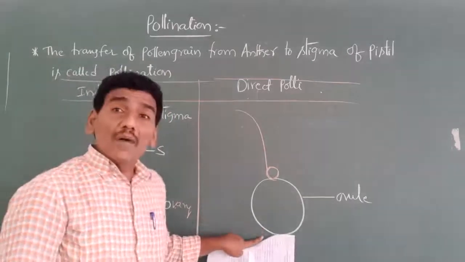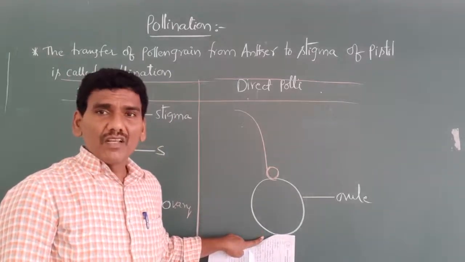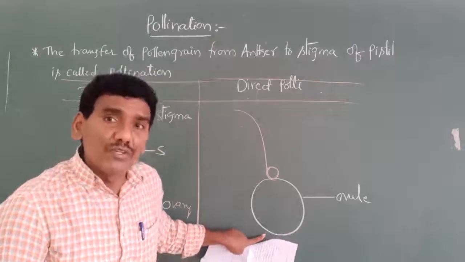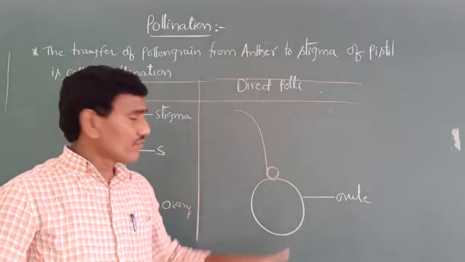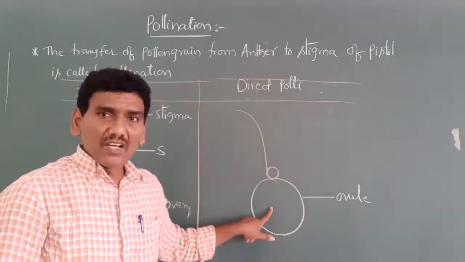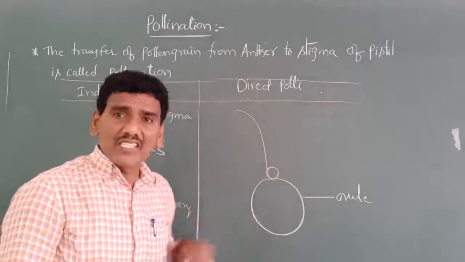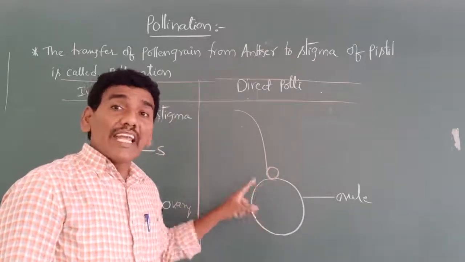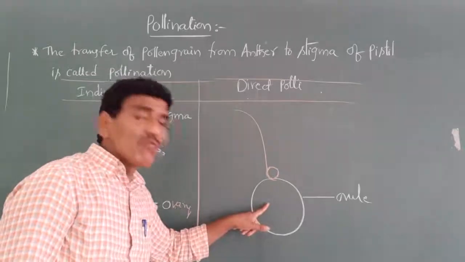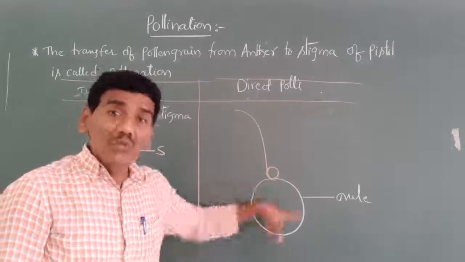Here, due to the absence of the ovary, this is a naked ovule. In gymnosperms, integuments are absent. Due to the absence of integuments, it is called an ategmic ovule, or naked ovule.